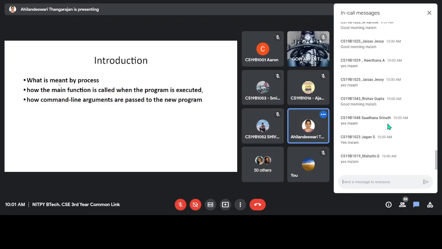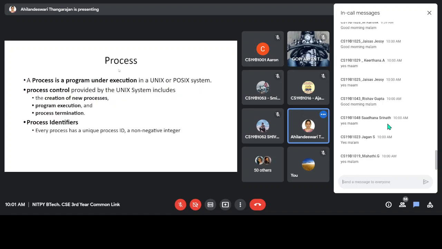Before that, we must know what is meant by a process, how the main function is invoked, and how the command line arguments are passed to the new program. These are the things we must know. A process means a program which is in execution. And the process will be controlled by various primitive actions. Process control provided by the Unix system includes creation of a new process, program execution, and process termination.